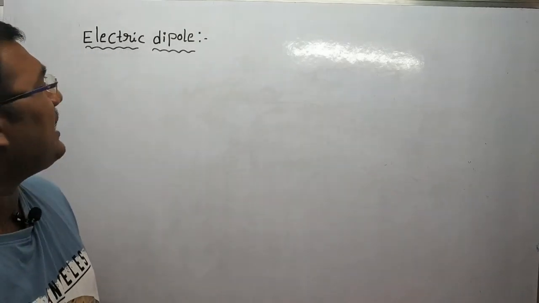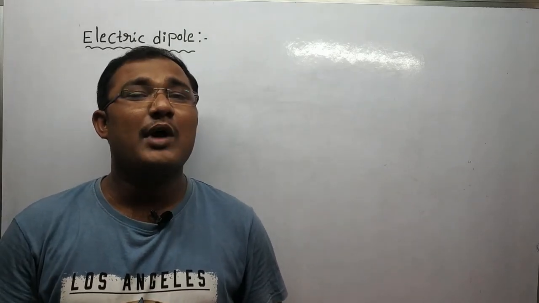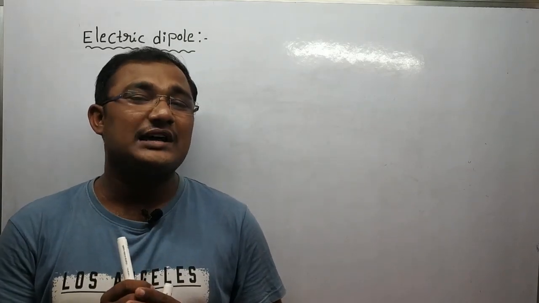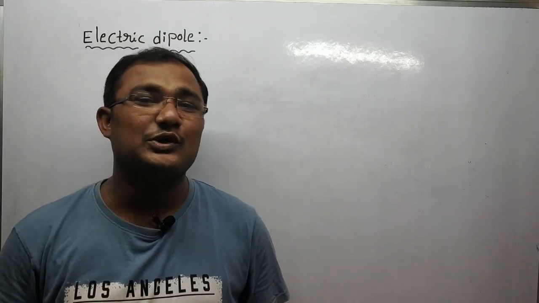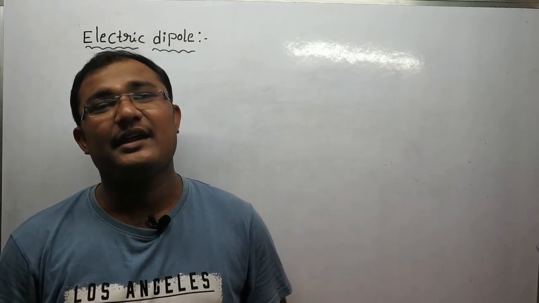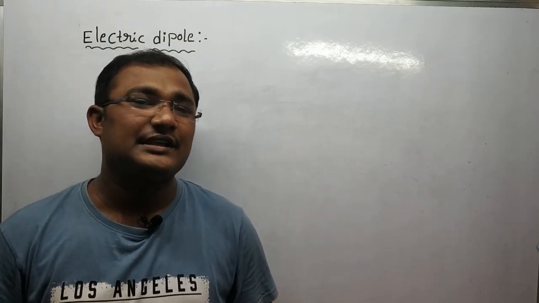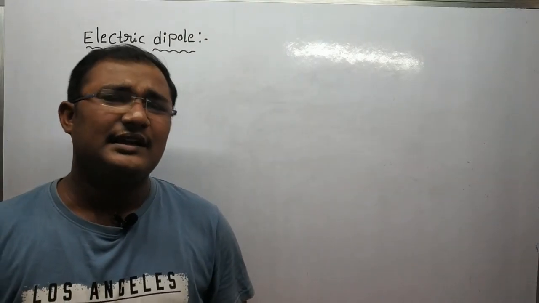In this session, we are going to discuss a new concept, electric dipole. What is meant by electric dipole? An electric dipole is a system of two charges which are separated by a small finite distance, and these two charges are equal in magnitude and opposite in nature. Such a combination is called an electric dipole.